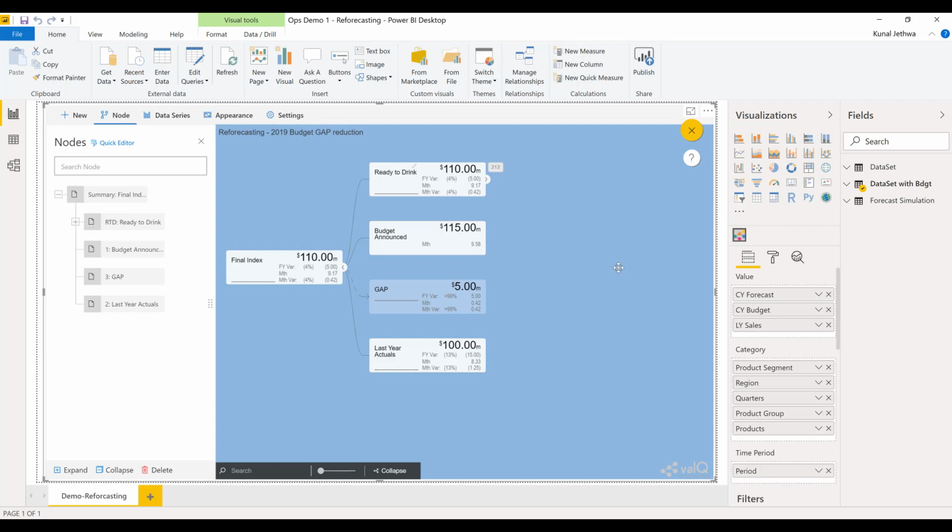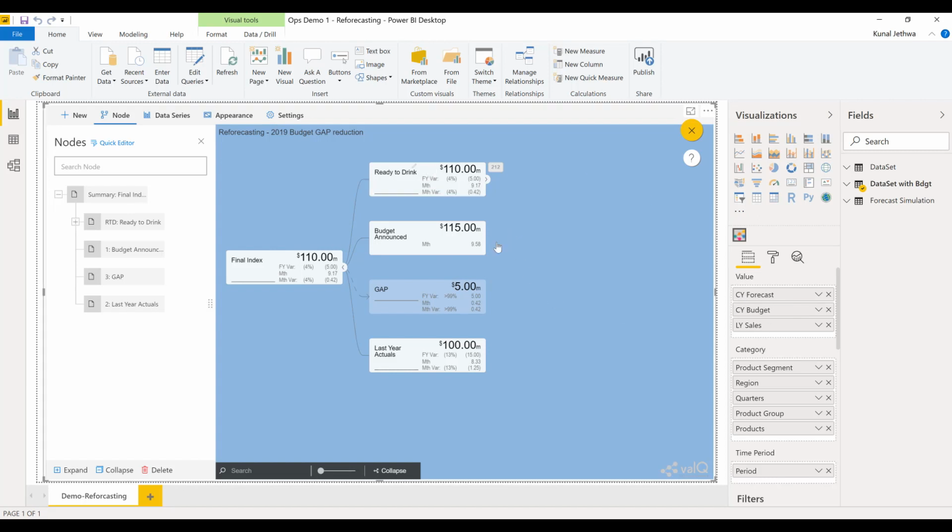But I must notify all of you about a few of the nodes that are visible here and their purpose or relationship in this demonstration. So final index is a top node that shows the exact value that appears on the node ready to drink. So this value is being fetched from ready to drink. Now ready to drink is our current year forecast.